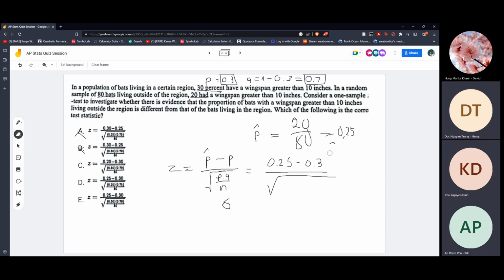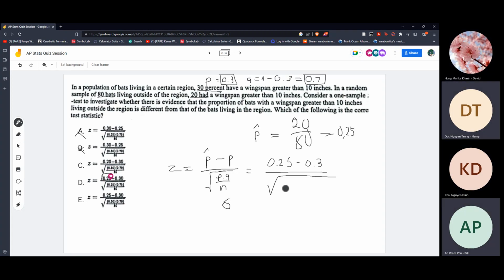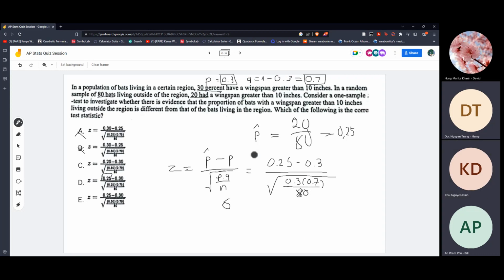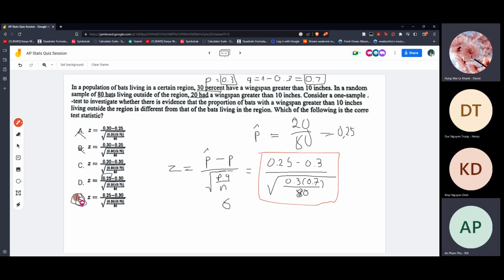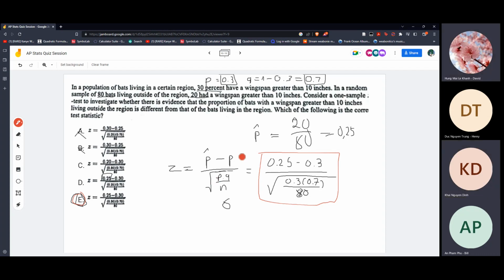Because we know the answer is e. So divide by 80, right? The n is 80. Just remember this formula right here: it's the population, not the sample.